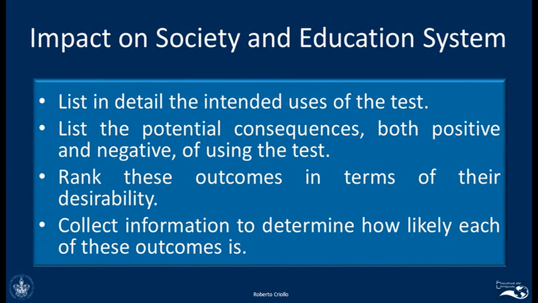So testing is like an exact science. We should not improvise. We need to make sure exactly about the kind of things that we want, and then use the instruments that are the most appropriate ones to bring those results. That's why test impact is a very important element of test usefulness.